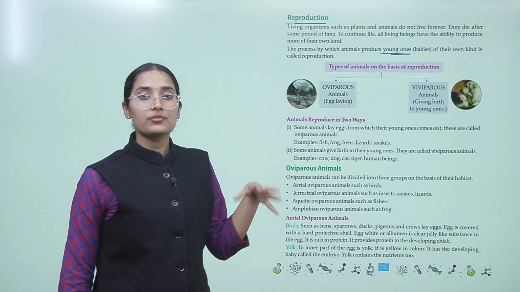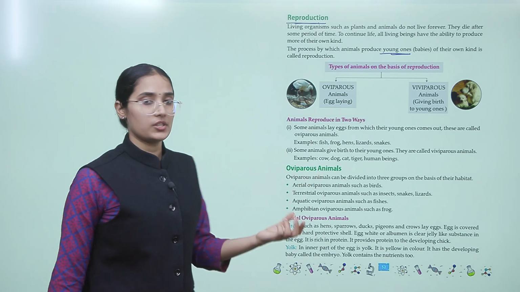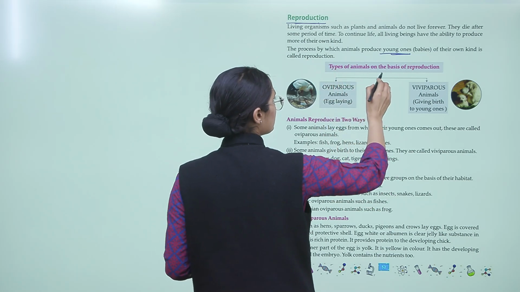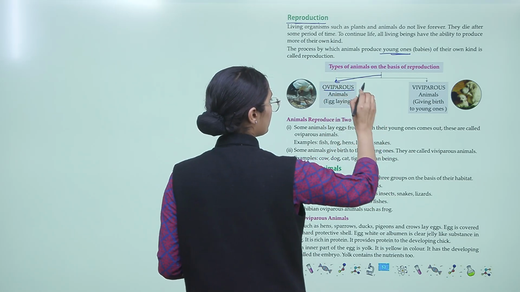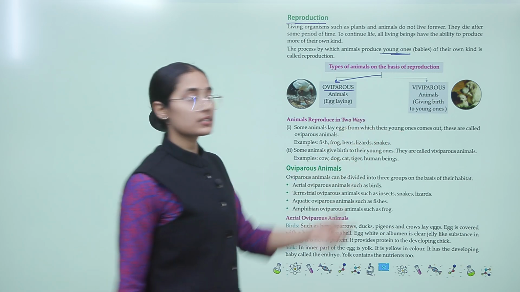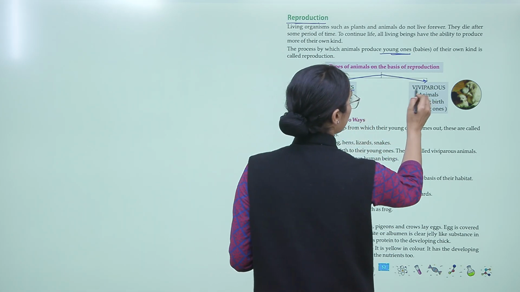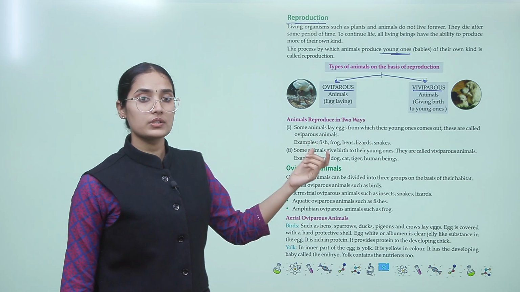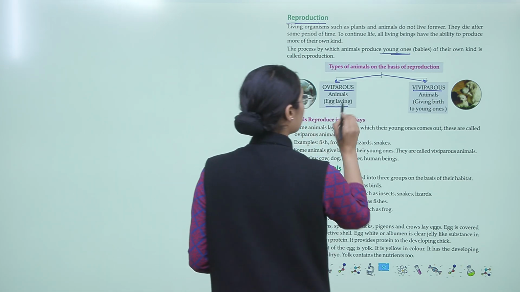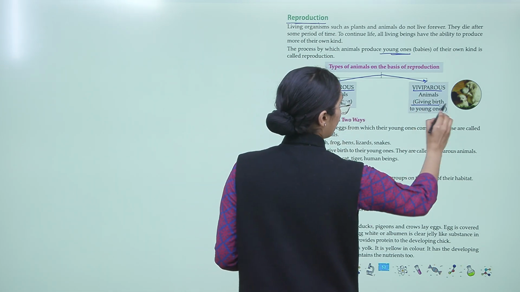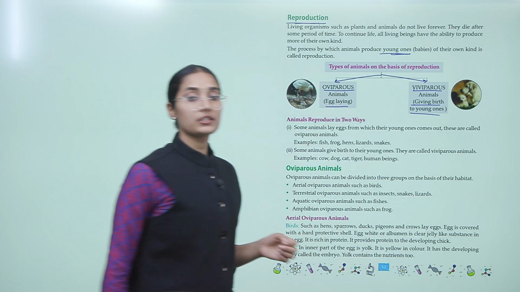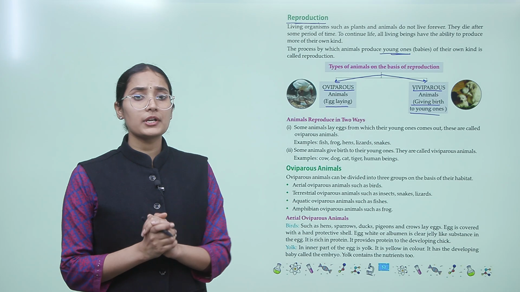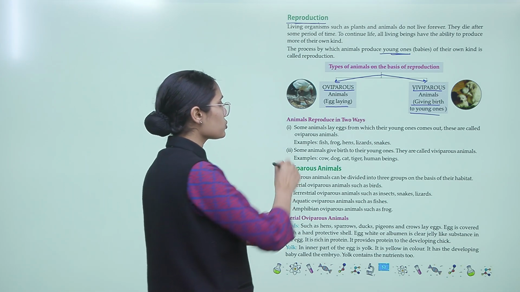Now, there are types of animals on the basis of reproduction. There are two categories. One is oviparous and the second is viviparous. Oviparous animals are those that lay eggs, and viviparous animals give birth to young ones. Animals reproduce in two ways. What are those two ways?